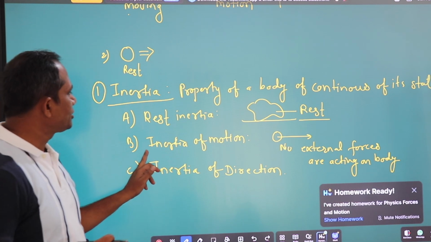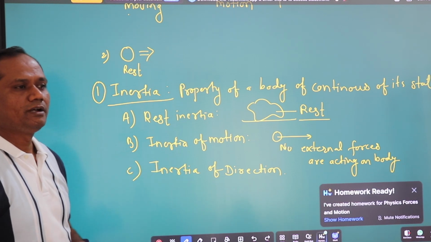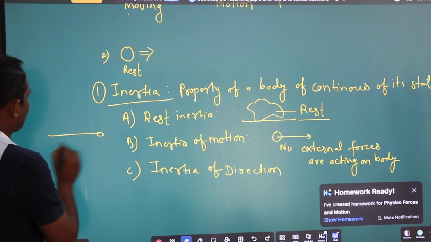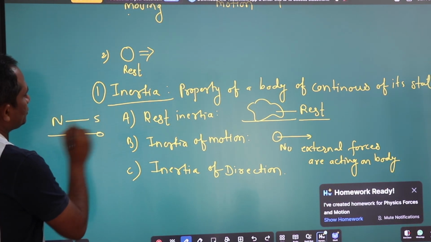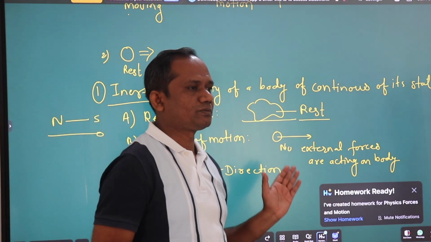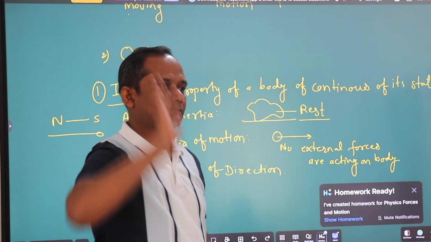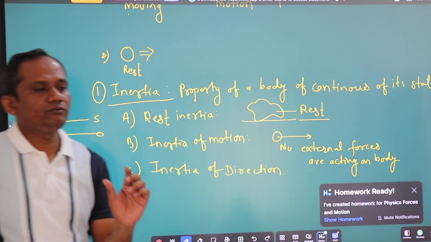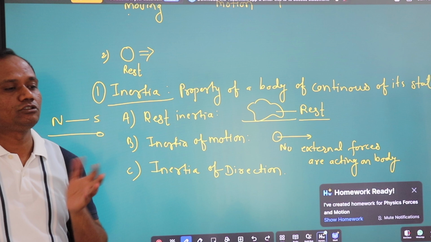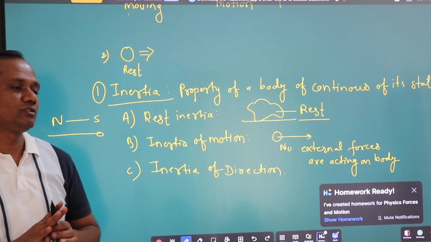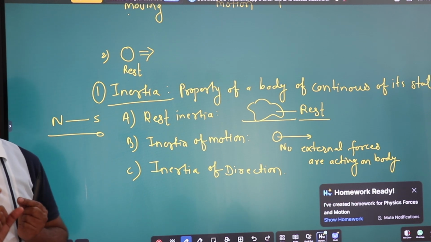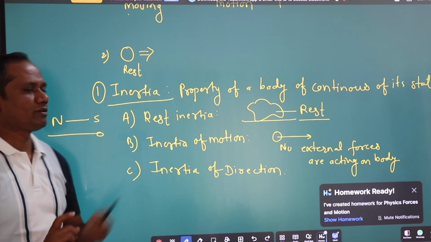Now next is the inertia of direction. We observe that if we throw a ball from north to south, the ball will keep going north to south until another force from the west comes, and then the ball will change direction. This means that when we throw an object, or in space, if no external force acts on a body going in one direction, it will always keep going in that one direction. This is the inertia of direction.